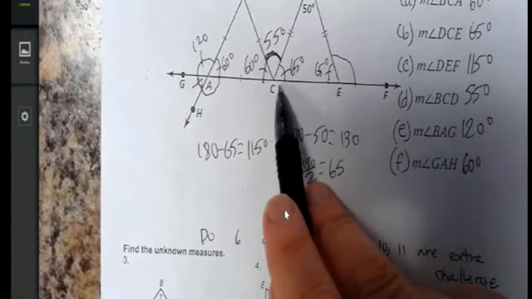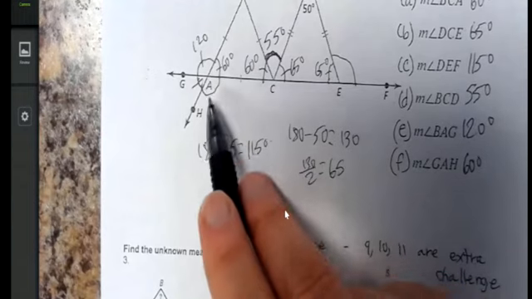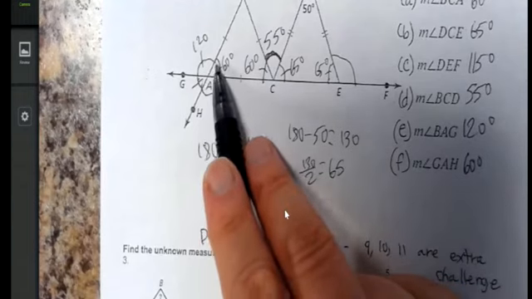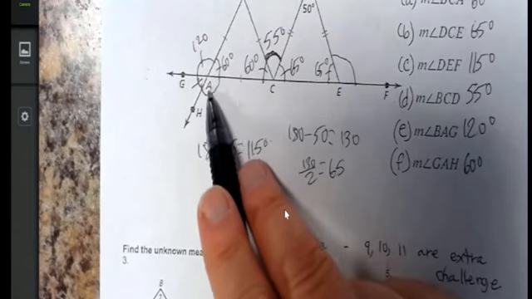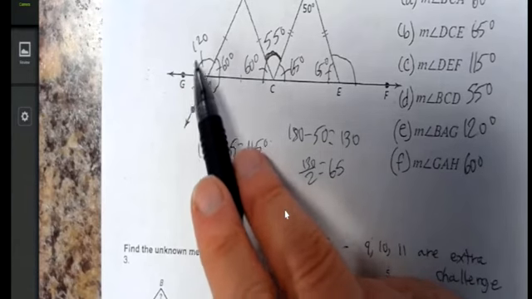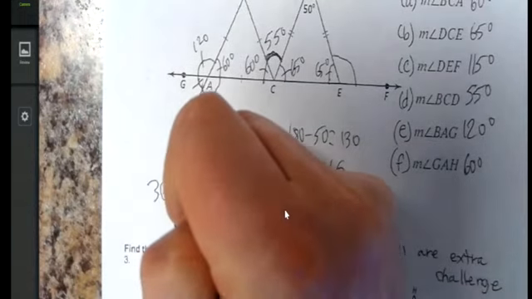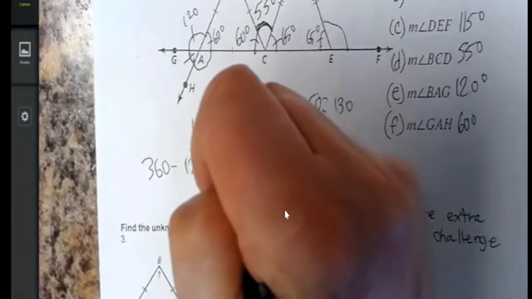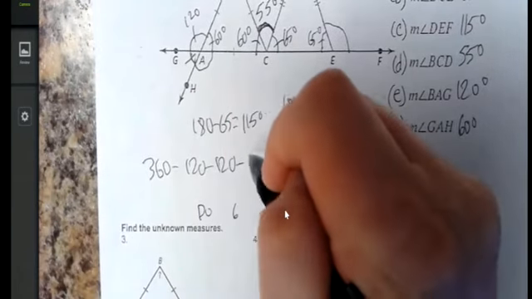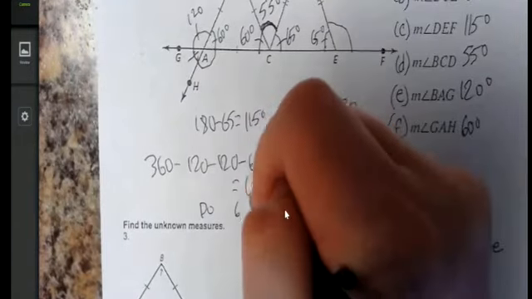If you need more proof, of course, this again is a straight line with the angle intersecting it. You know that this is a 60, so 180 minus 60 is 120. And then, if you want to really prove that this one is 60, 360, take away 120, take away 120, take away 60, like so. That gives 60.